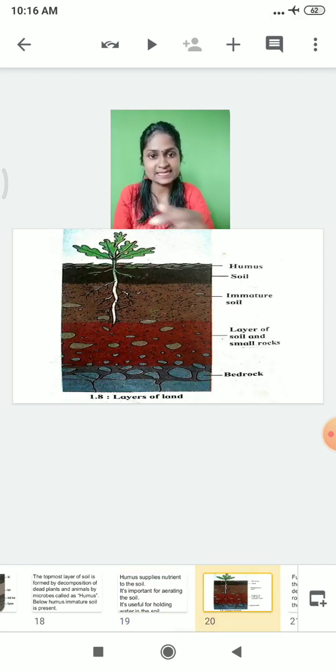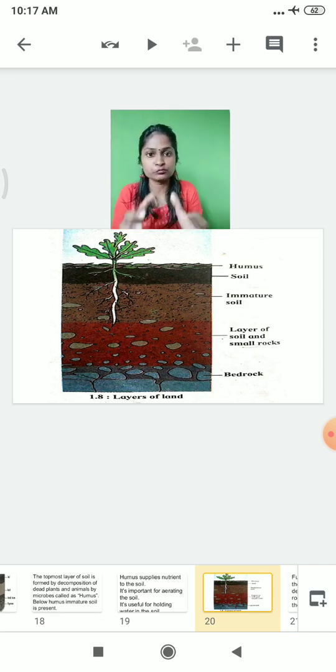You can see the diagram here in front of you. The plant is there. On the topmost layer, what can you see here? Humus. Humus is the mature soil. Below humus, what can you see, students? The soil layer. Below the soil layer, what can you see? Immature soil. And below immature soil? A layer of soil and small rock, and at the bottom you can see big rock.